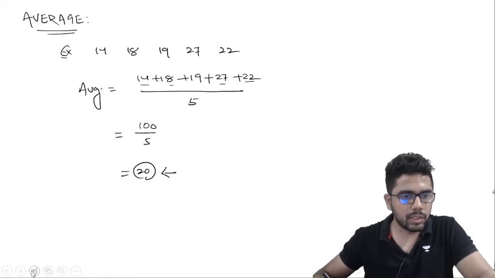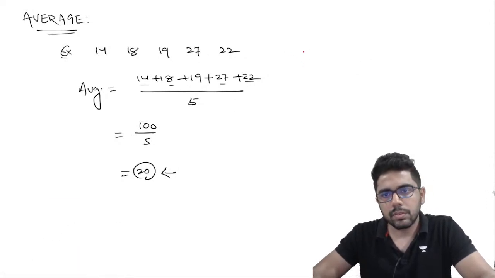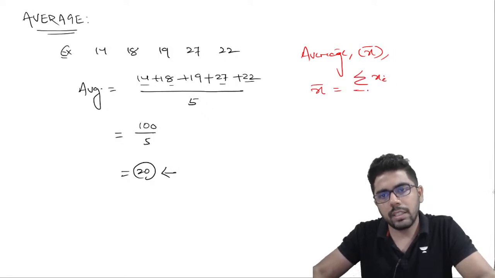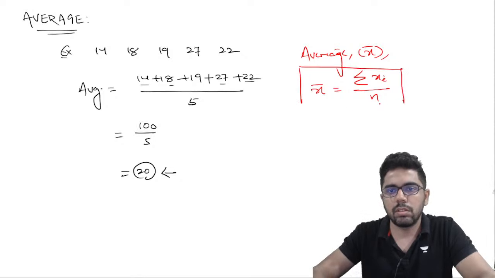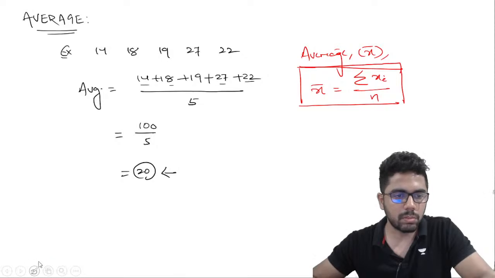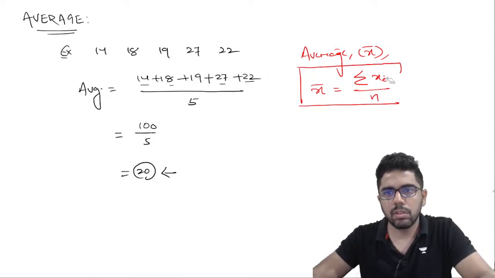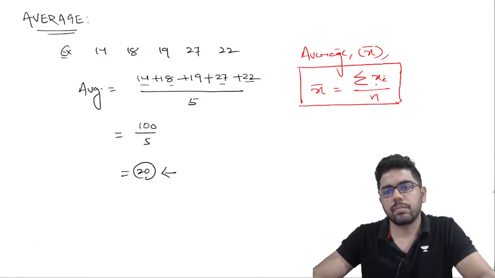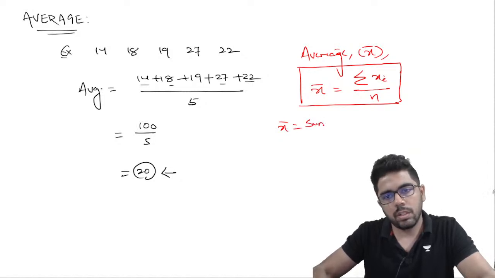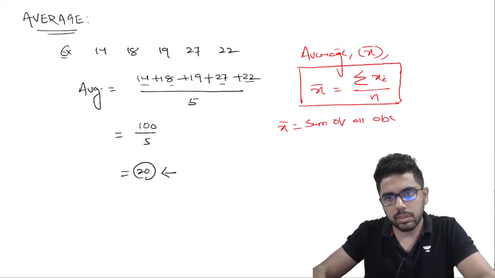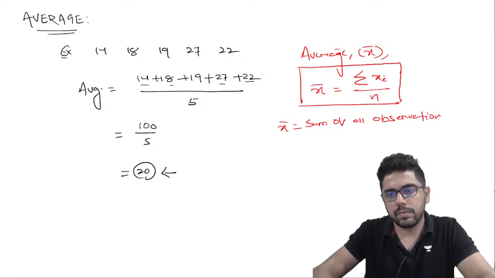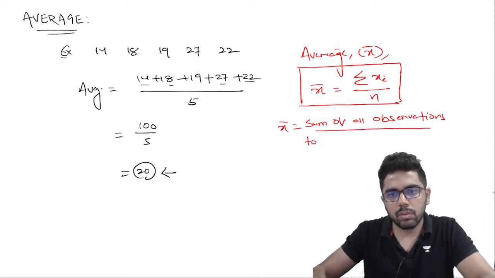So average का formula we can put it in this way. X bar is summation of all xi divided by n. Which we usually call as sum of all terms by total number of terms. कैसे बोलते हैं उसको? Sum of all the terms divided by the total number of terms. Sum of all observations is divided by total number of observations.